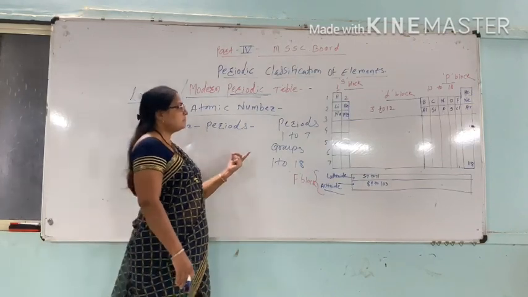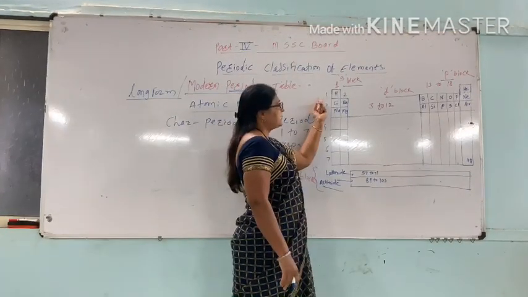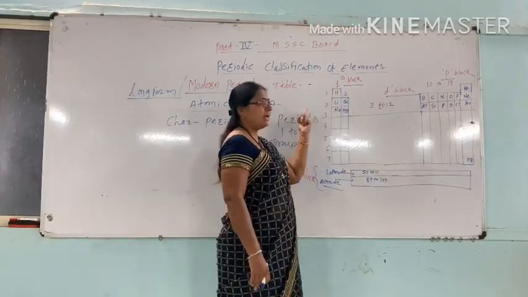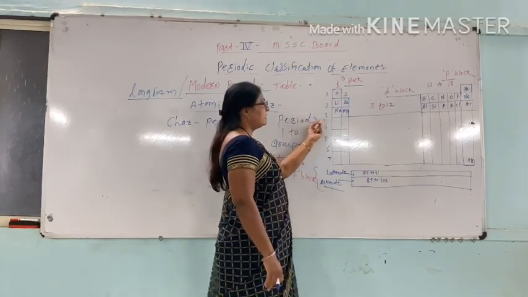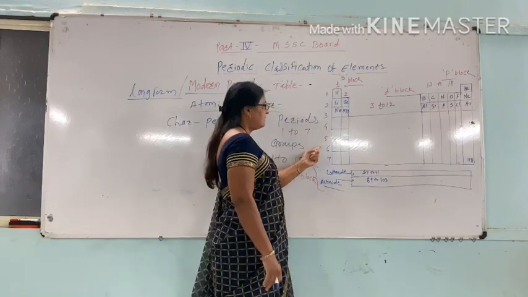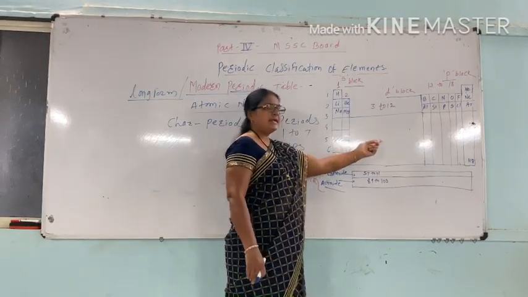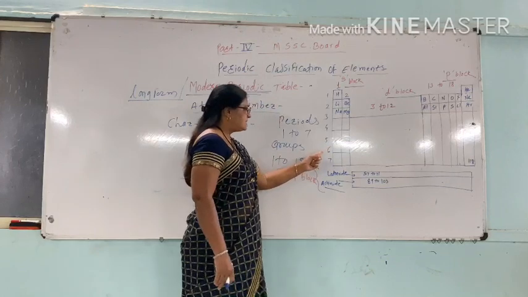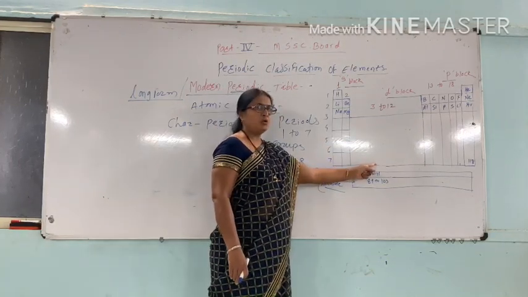The first period contains only 2 elements, second and third each contain 8 elements, fourth and fifth contain 18 elements, 6 and 7 contain 32 elements.